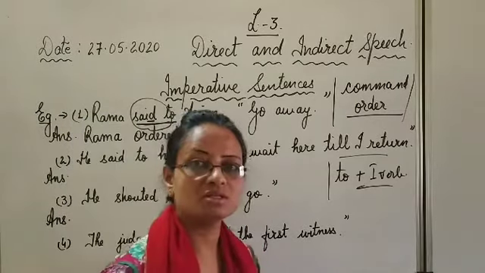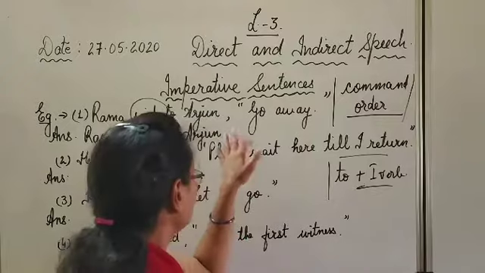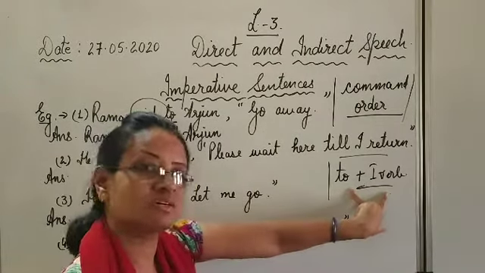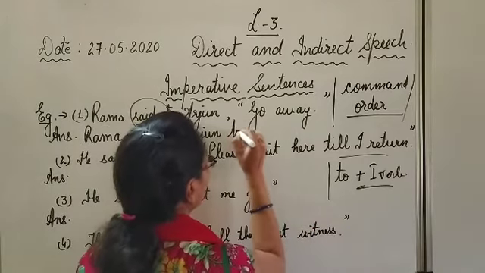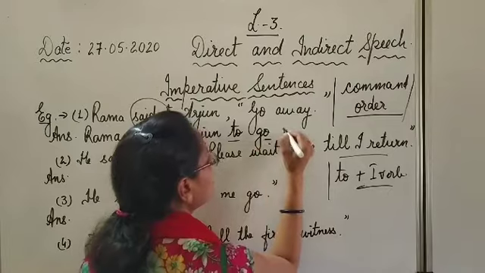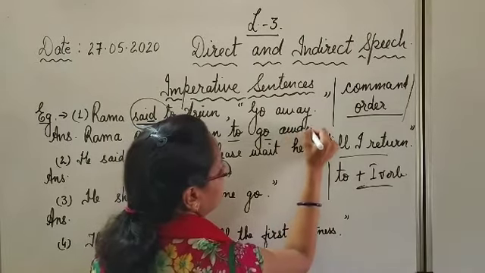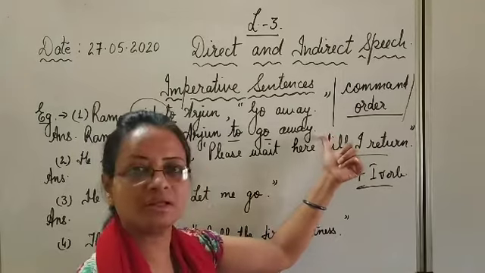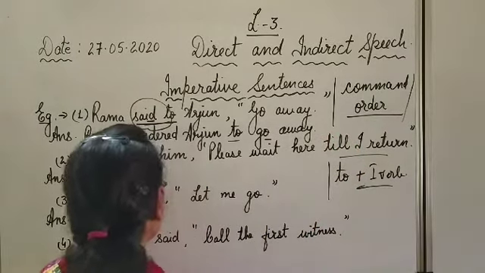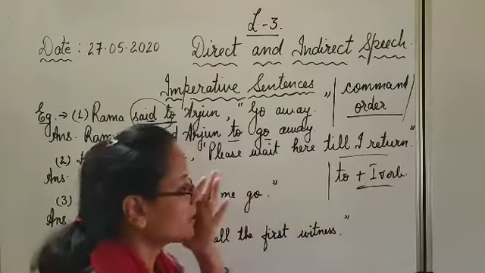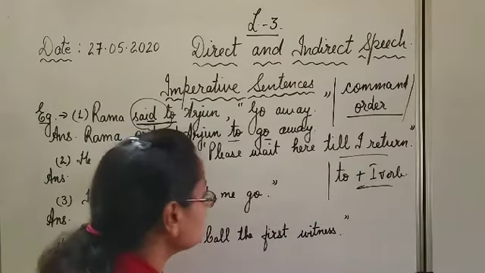Comma, inverted commas, no need to write. Go away. What I told you? To plus first form. Arjun to go. To plus first form of the verb. Away as it is. And full stop. Okay. Imperative sentences will also end in full stop. So Rama ordered Arjun to go away. Very simple.